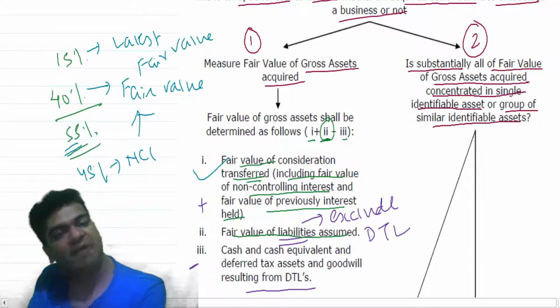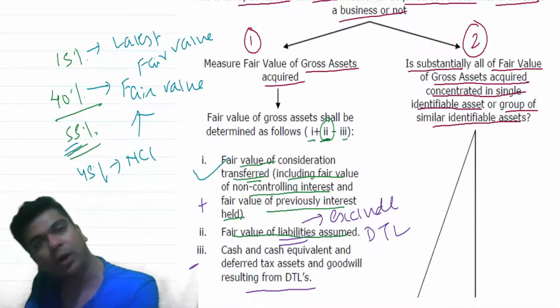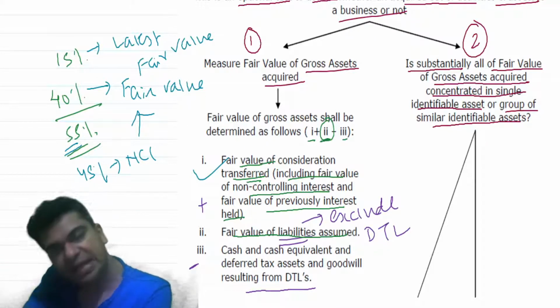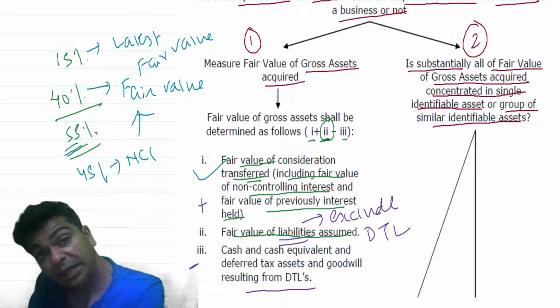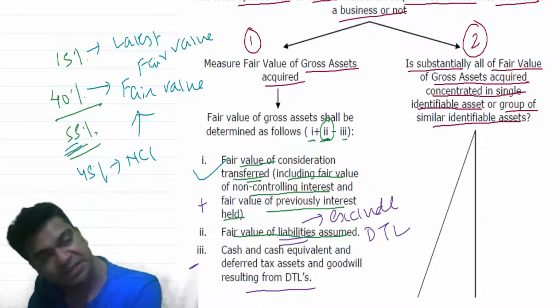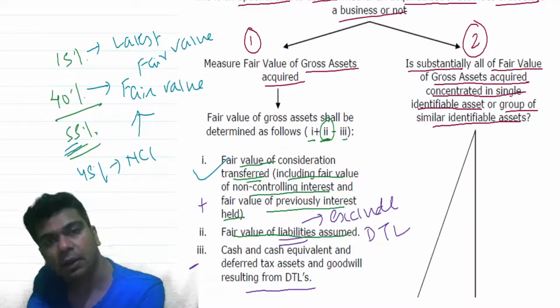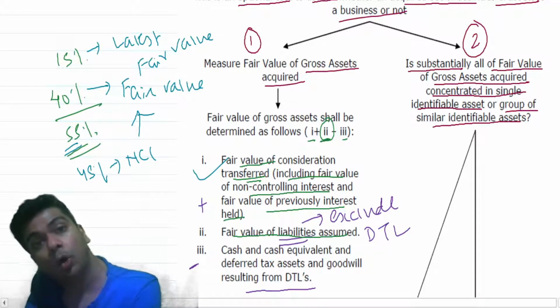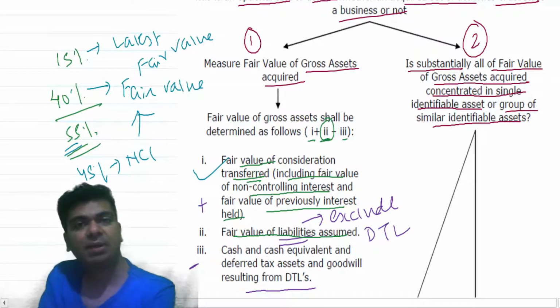So work out the fair value of the gross assets that you are acquiring. Now go through the individual fair values of the assets that you have acquired. Is the fair value of the gross assets substantially covering the fair value of a single asset or a group of similar identifiable assets?